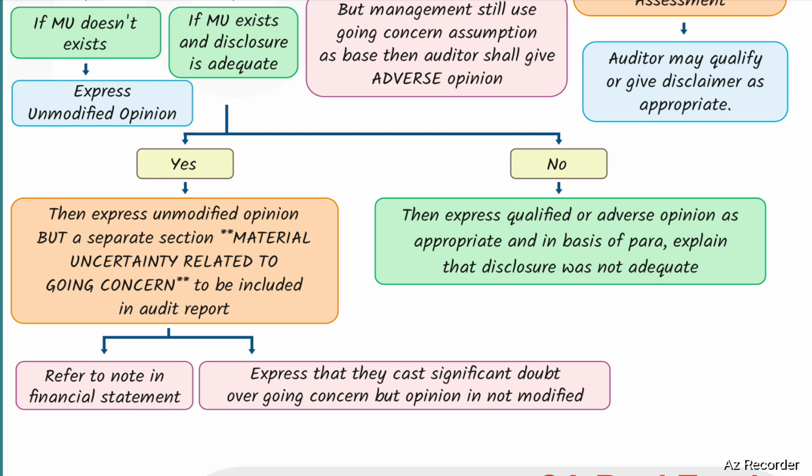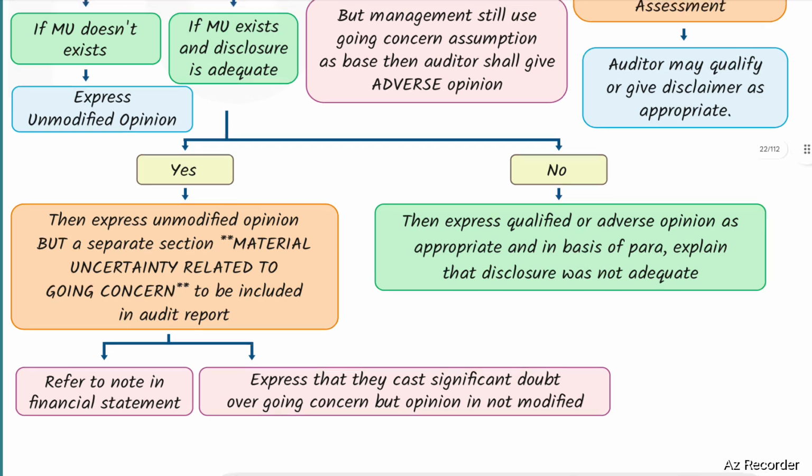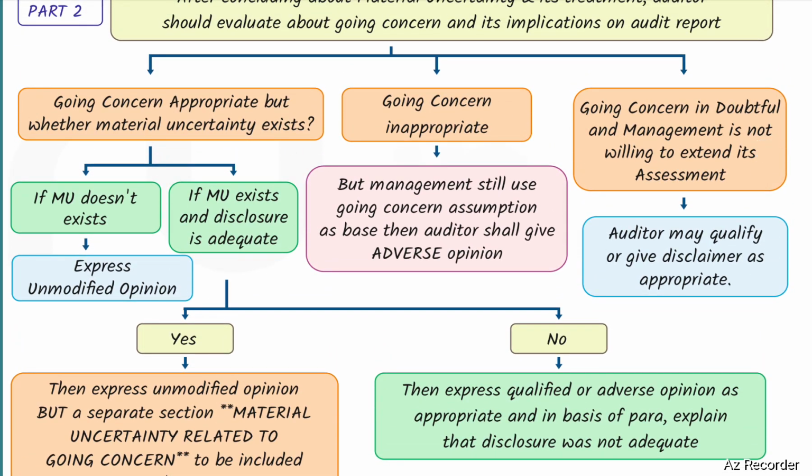If material uncertainty exists and disclosure is not adequate, then express a qualified or adverse opinion as appropriate, and in the basis for opinion paragraph, explain that disclosure was not adequate. Next, if going concern is inappropriate, but management still uses the going concern assumption as the base, then the auditor shall give an adverse opinion. If going concern is doubtful and management is not willing to extend its assessment, the auditor may qualify or give a disclaimer as appropriate.